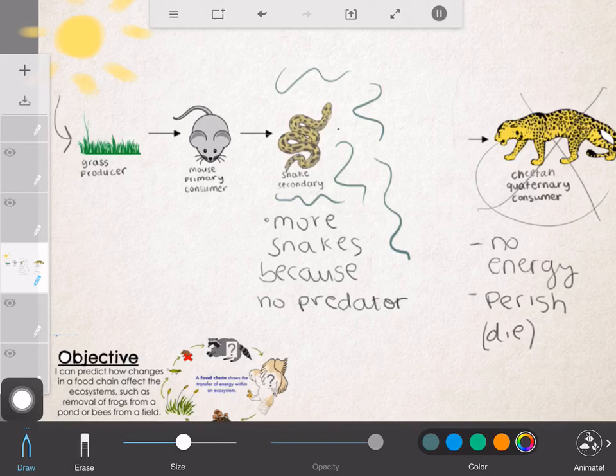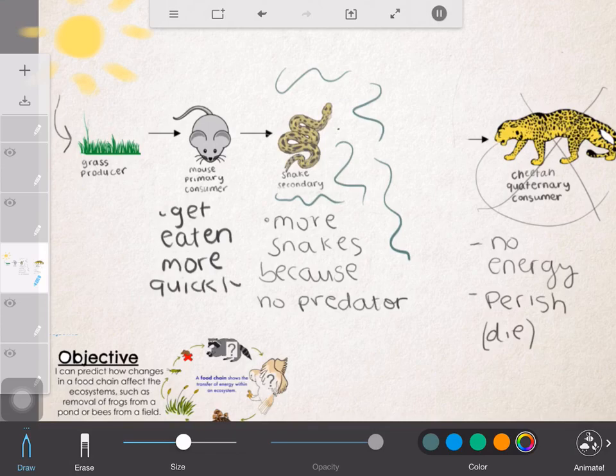If there are too many snakes and not enough mice, then the mice are going to get eaten more quickly. And if they're getting eaten too quickly before they can reproduce, eventually their population is going to go down. It's going to go down.